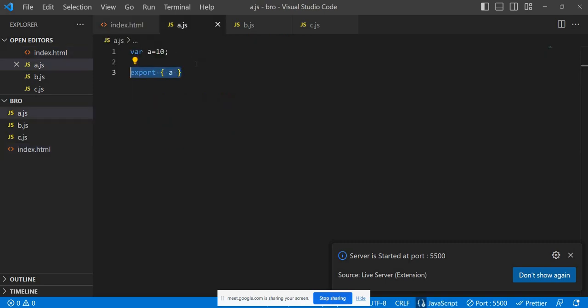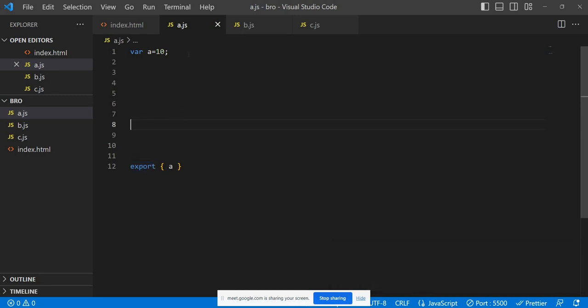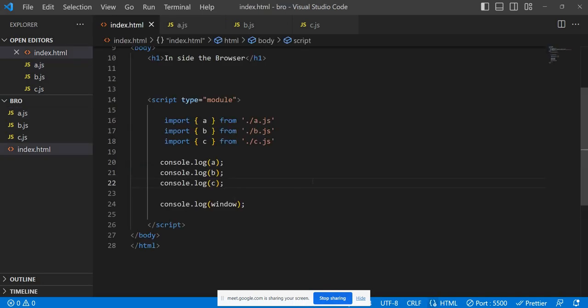Suppose you see a.js. Now you can define functions, classes, and everything, and you can export those things, and you can import them with the help of index.js with this syntax.